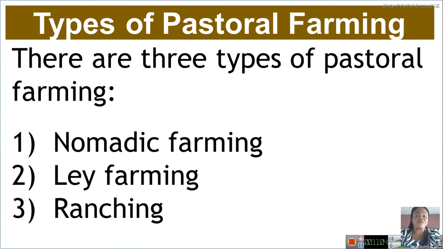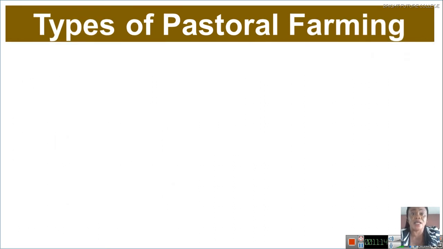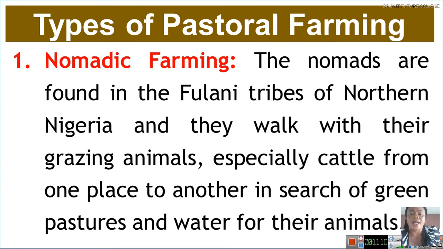Number two is lay farming, and number three is ranching. Those are the three types of pastoral farming: nomadic farming, lay farming, and ranching. Let's look at one after the other. Let's start with number one, nomadic farming or nomads. Let's look at what is nomadic farming.